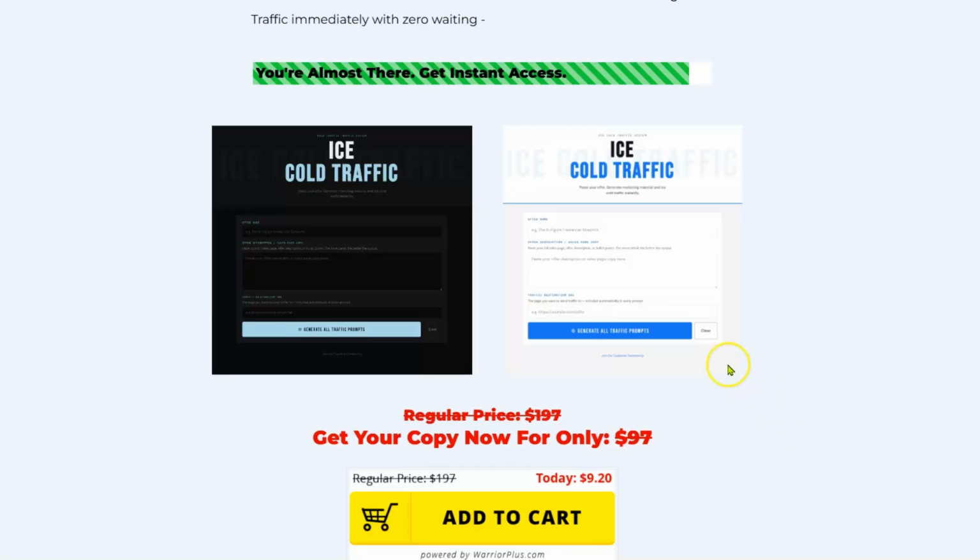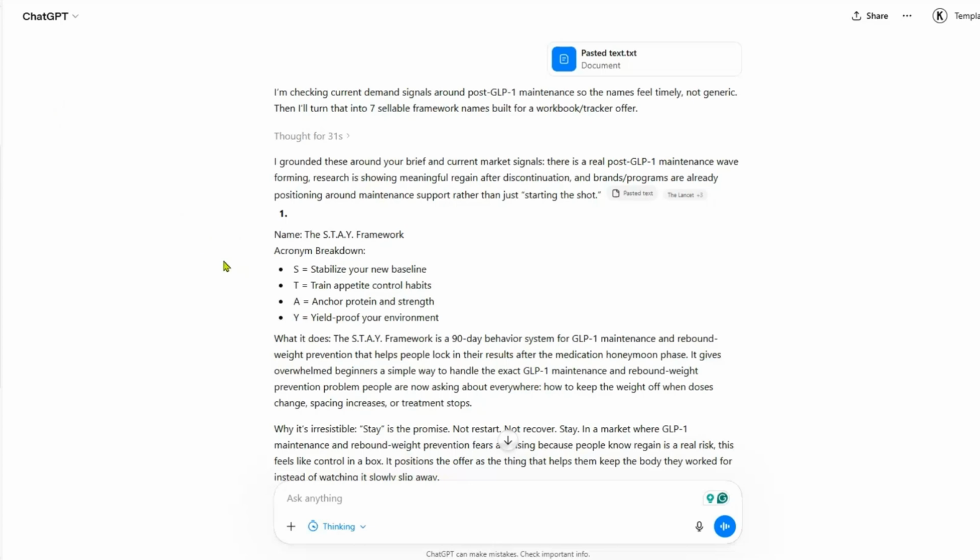So in the other videos, the product that we created was for a weight loss product, and everybody knows about the new GLP products that are coming out, where people can either inject themselves with this medication to lose weight, or now they've got the pills out. But the product actually shows them what they need to do after they lose their weight. What's the next 90-day plan? How are you going to sustain what you have already worked for? And it's called the GLP-1 maintenance framework.